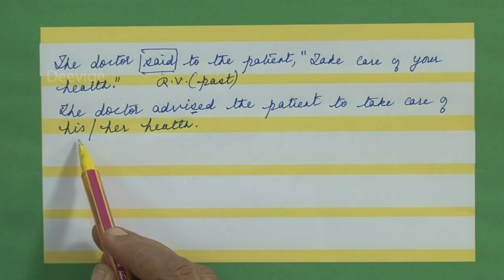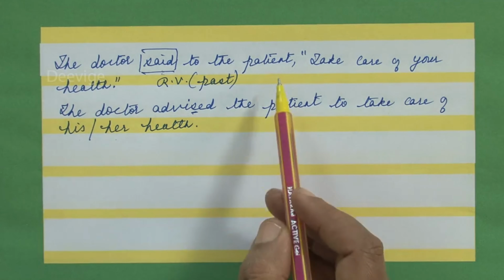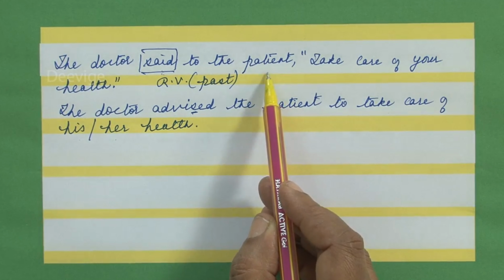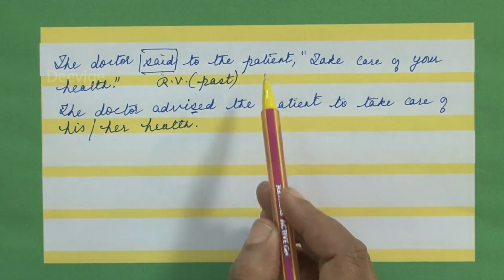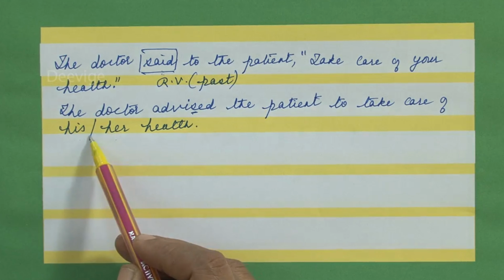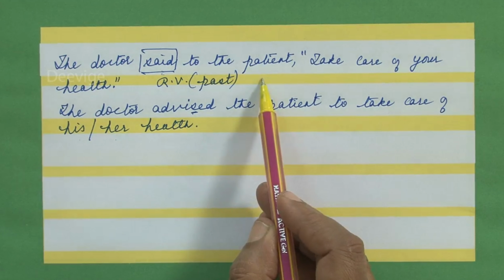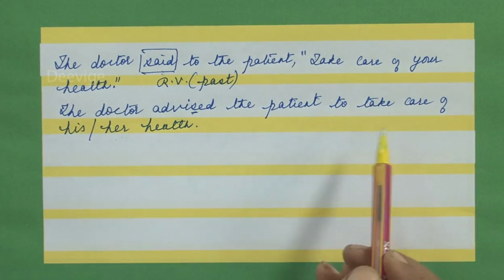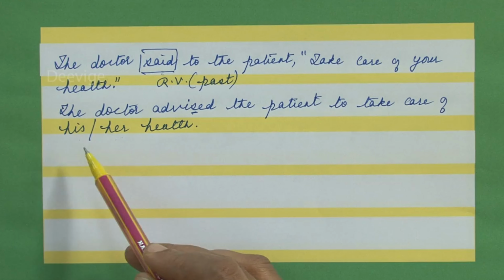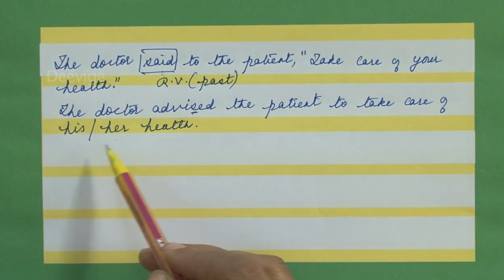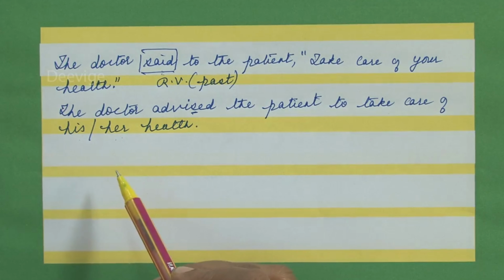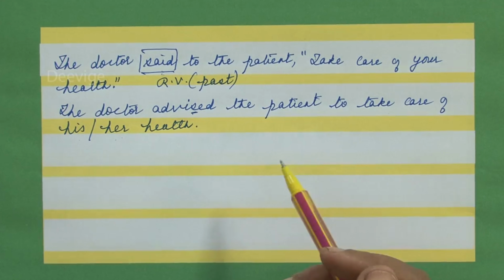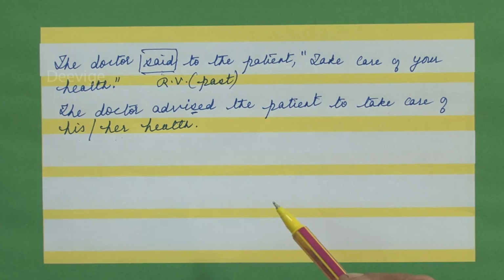Now I have given it either as his or as her because patient could either be a man or a woman. If you consider patient to be a man, then you will write his. If you consider patient to be a woman or a lady, then you will write her. So both are acceptable. So the doctor advised the patient to take care of his health or to take care of her health.